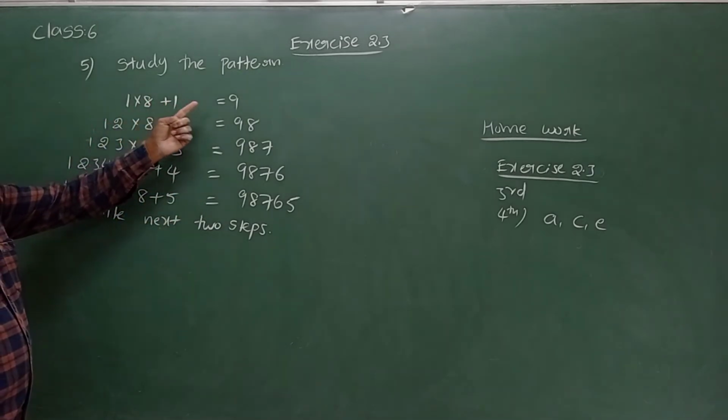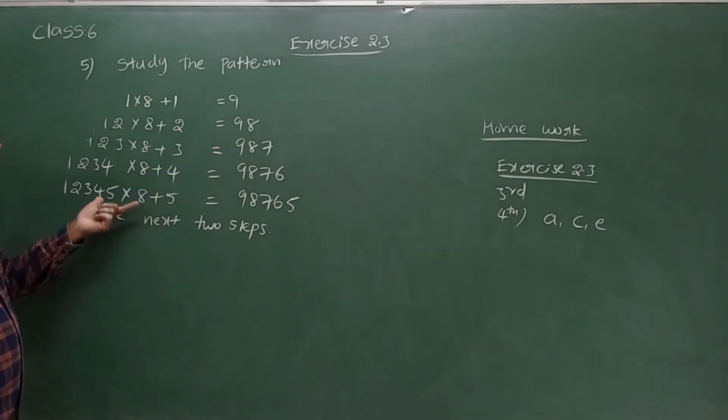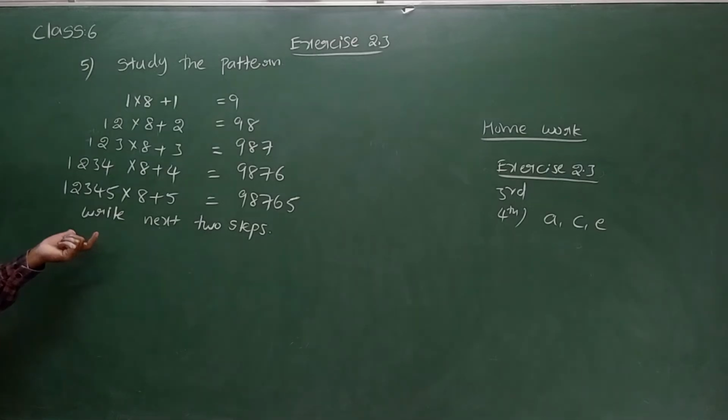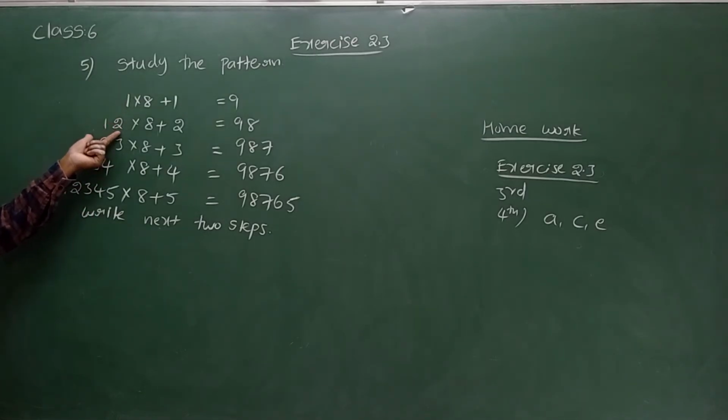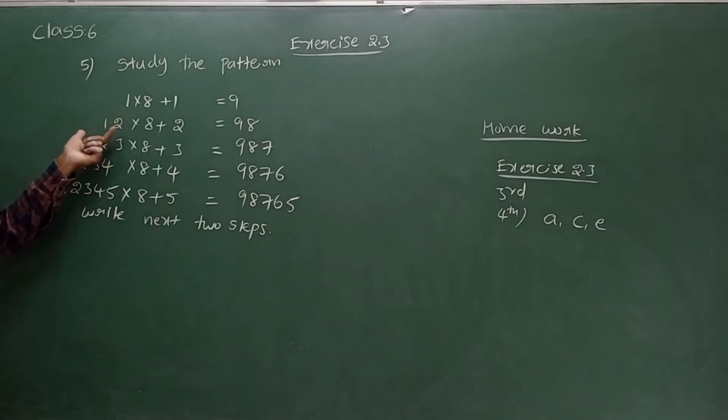Let's see now. 1 into 8 plus 1 is equal to 9. 12 into 8 plus 2 is equal to 98. See what is the logic in this? Here I can see 1, 1 2, 1 2 3, 1 2 3 4, 1 2 3 4 5. One number is increasing.